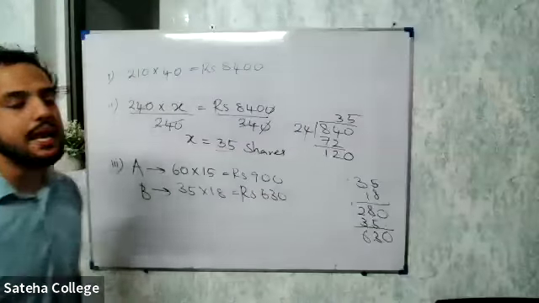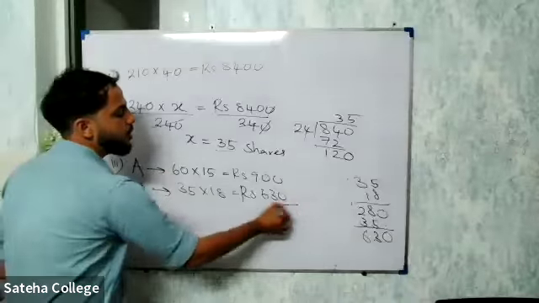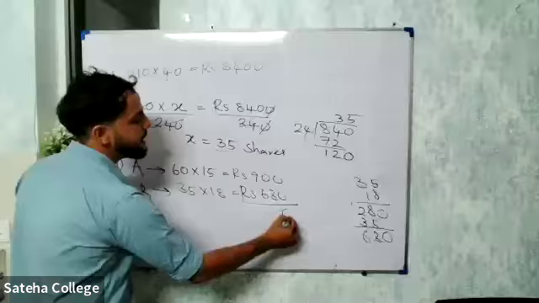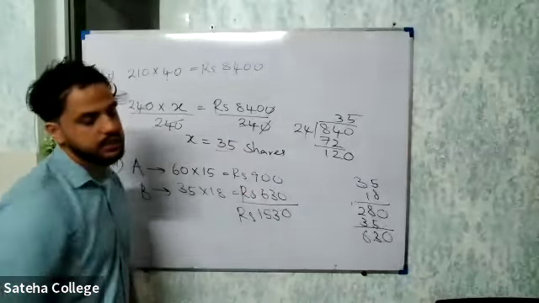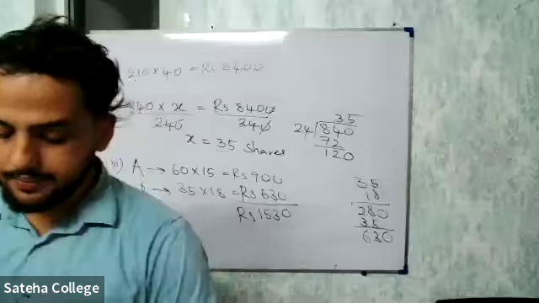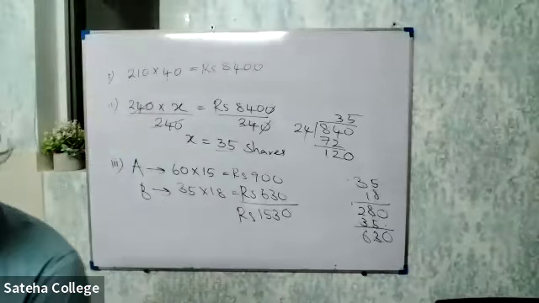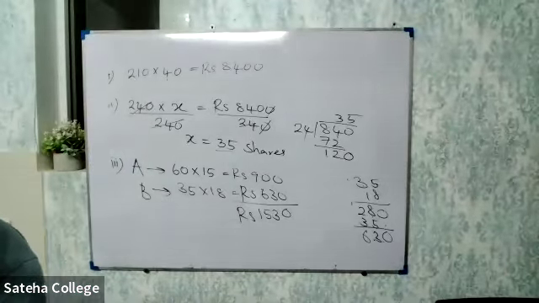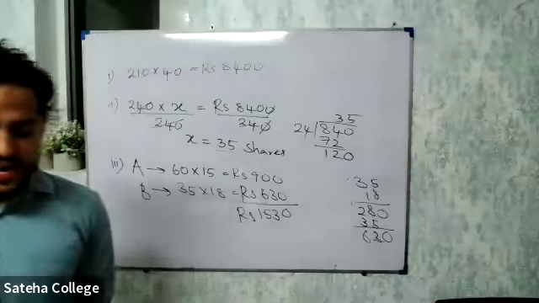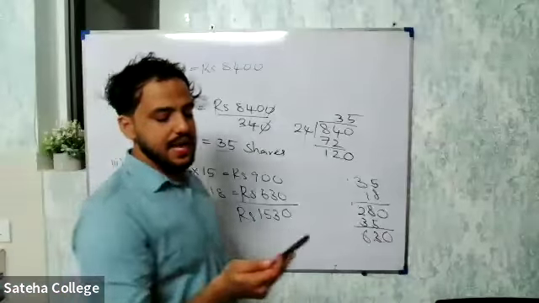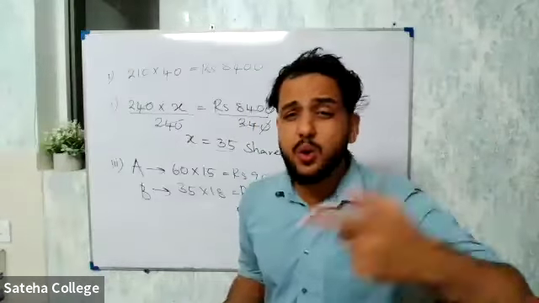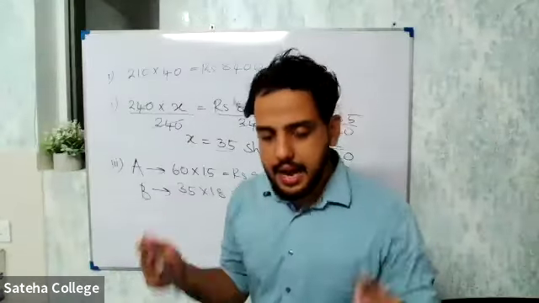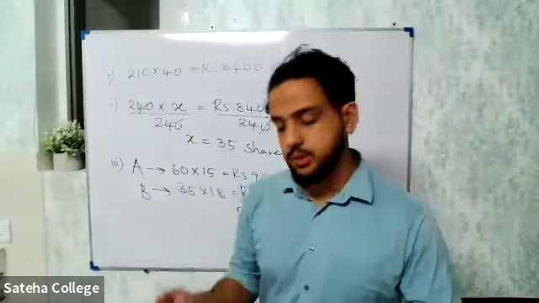So then company A is getting 900. Company B is getting 630. So in total, what is the total dividend income? 1530. Okay, that is your question number 3. Okay, we'll go for the last one. Find the additional dividend income he received at the end of the financial year. Additional means extra. Don't always go to find the total amount. They are asking you the additional amount.